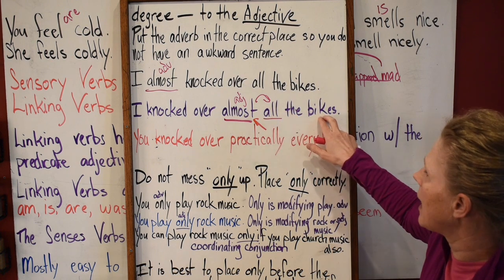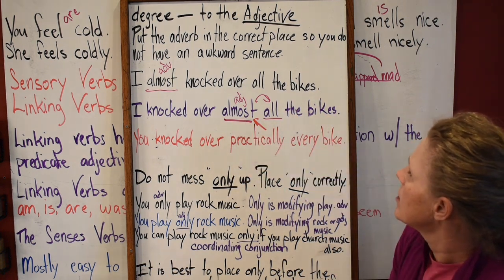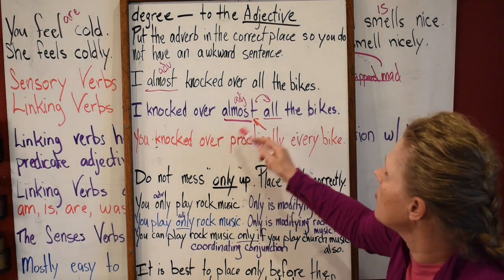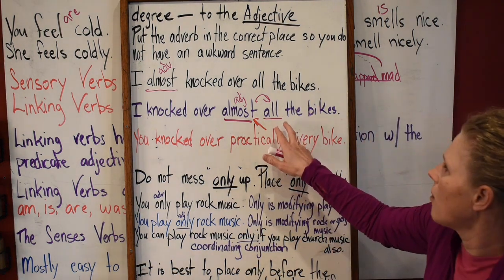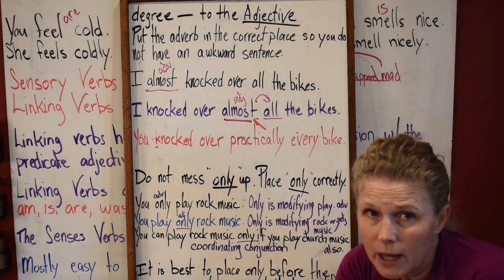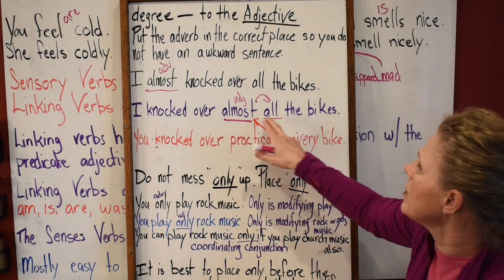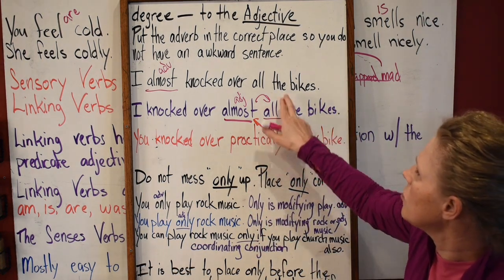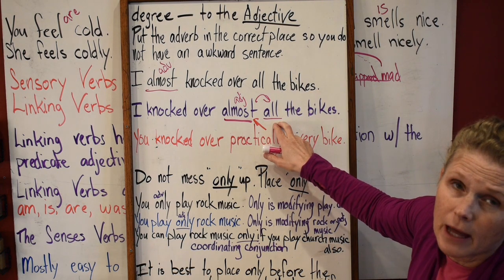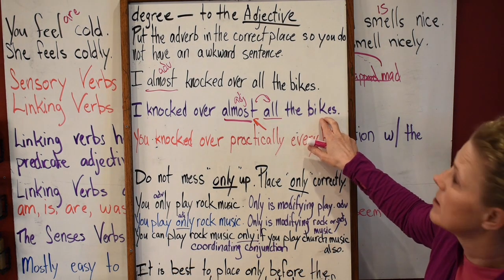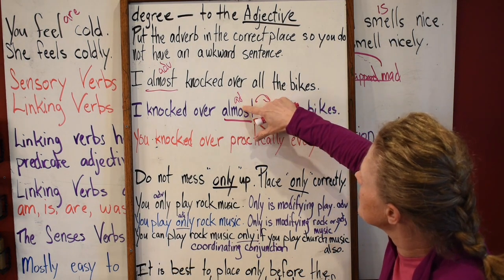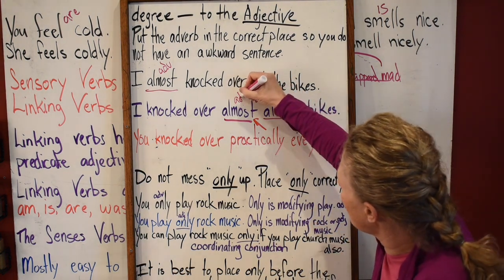Is "all" describing bikes? Either way, you're describing "almost all." To me, you're describing "all." But what is "all"? It could be a noun acting as the direct object. It could be a couple different things. So if you want to put this one as an adjective, it could also be an adjective describing bikes. So this can be an adverb describing "all" if you want to say "all."